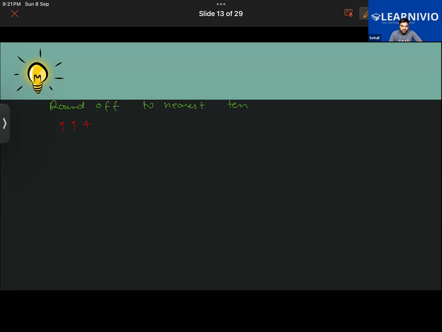Do this one. The answer, it's 110. 110. Very good. Sumaya, did you understand this? Yes, I got it, 110. As the number to the right is 4, which is less than 5, it will be rounded down.